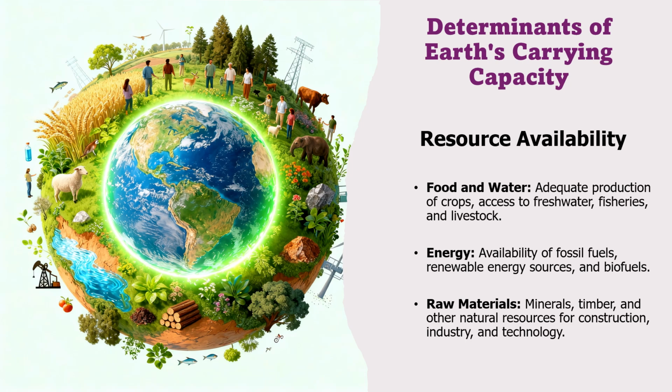Another critical resource is energy, from fossil fuels to renewable sources like solar and wind, which powers our homes, industries, and transport. Lastly, raw materials such as minerals, timber, and other natural resources are essential for construction, technology, and manufacturing. The availability and sustainable management of these resources directly affect how many people our planet can support without degrading ecosystems.